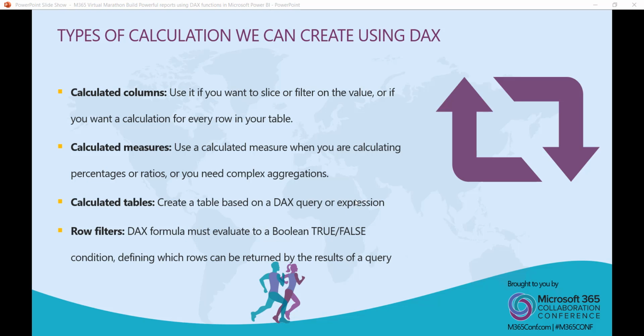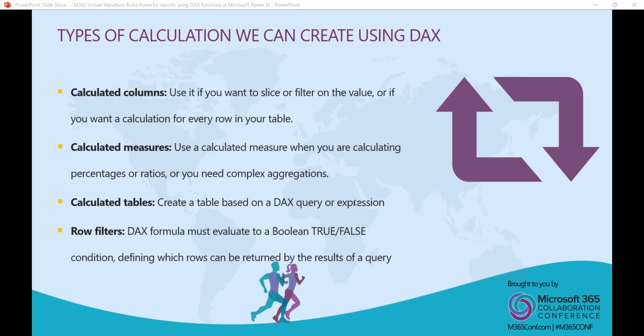So when you create a column, it will create a column for the entire table. I mean, for each row, there will be a value which will be populated from the DAX functions. So when a calculated column contains a valid formula, so if the formula is correct, then the values are calculated for each row as soon as the formula is entered, and the values are stored in the in-memory data model.